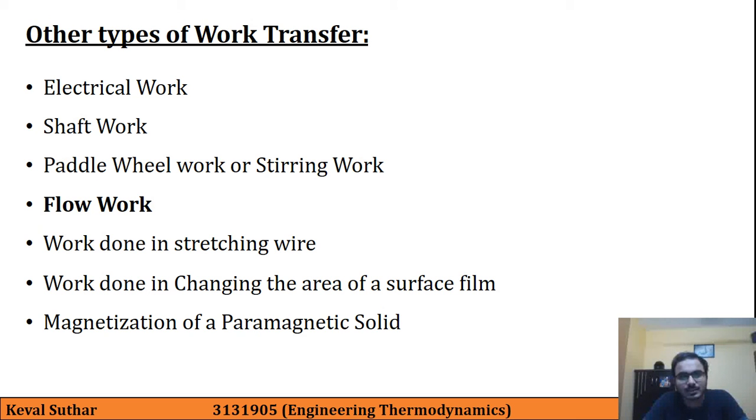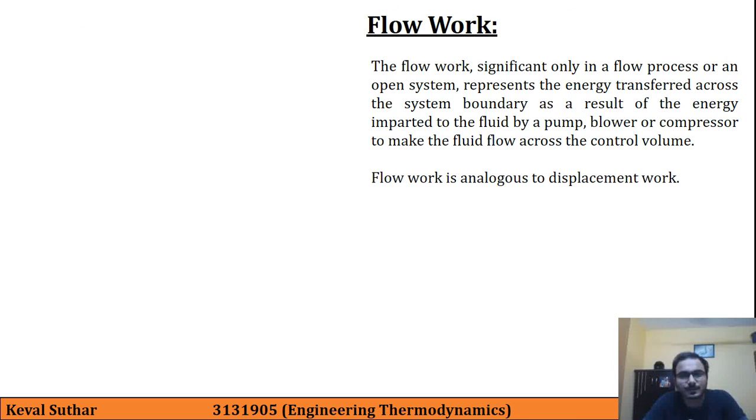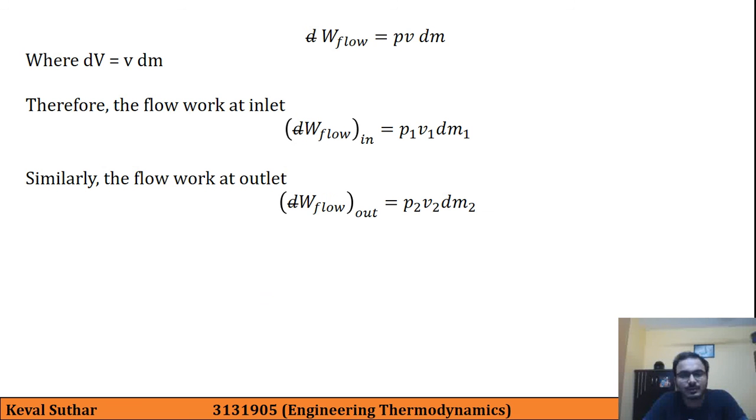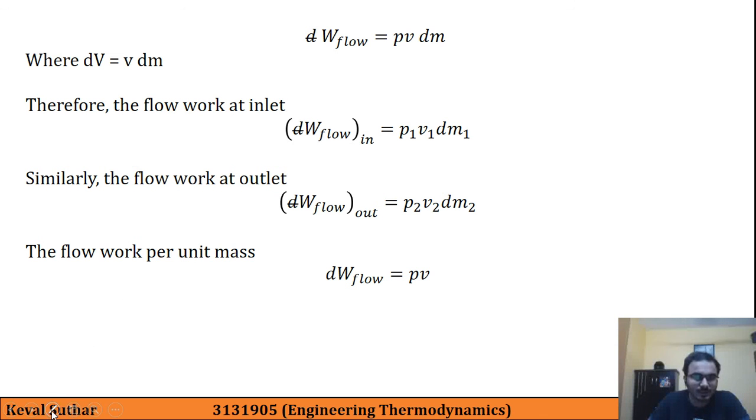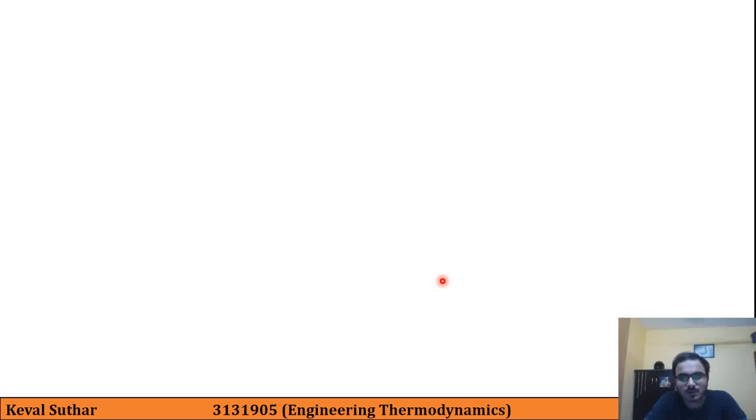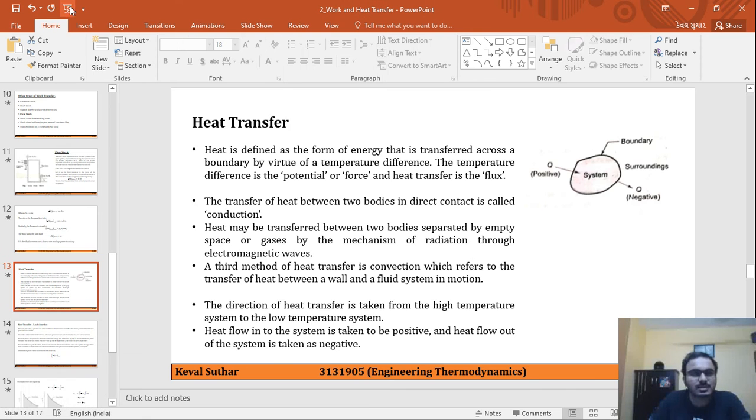And the last topic that we studied is flow work, which is analogous to displacement work. Here the mass change is also considered, and the final equation that we derived is d cut W flow is P v dm, and the flow work per unit mass is d cut W flow equal to P v. So this is the displacement work done at the moving system boundary. We are ending this lecture here.